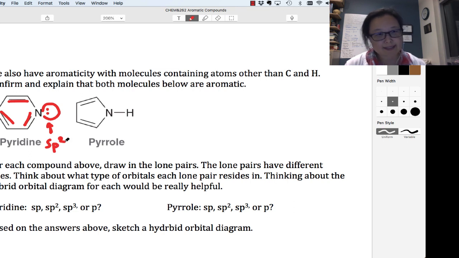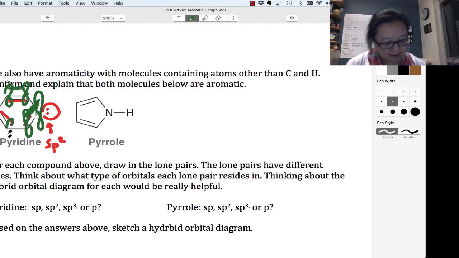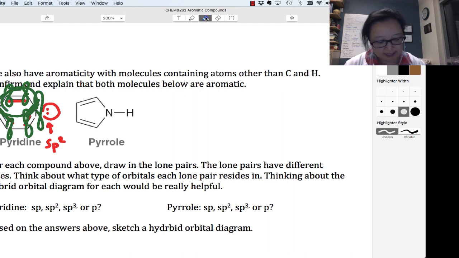And that's because the p orbital is already occupied by this pi bond right there, so that p orbital is already taken. And we've got p orbitals all around the ring, right here and right here. There's actually delocalization, so that's spread out like that.